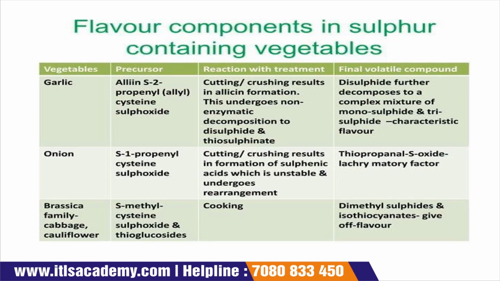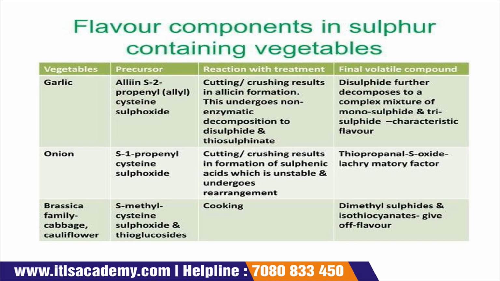Okay, so this is the chart of the flavor components in sulfur-containing vegetables. Garlic contains a precursor, alliin. Treatment like cutting or crushing results in allicin formation. This undergoes non-enzymatic decomposition, due to the decomposition of disulfide and thiosulfinate, and finally volatile compounds like disulfide are present.